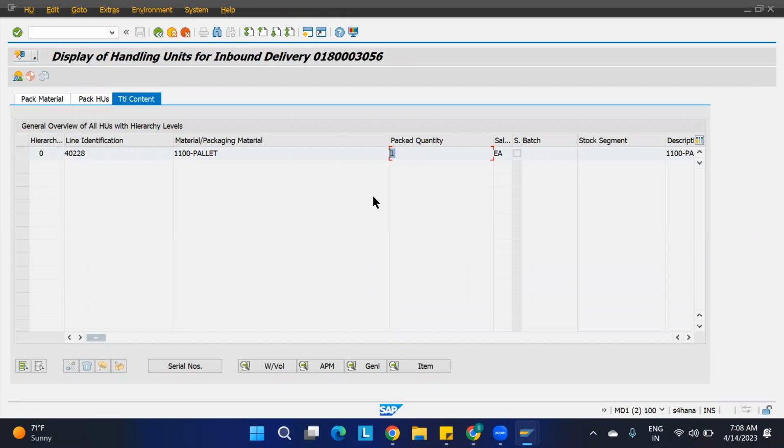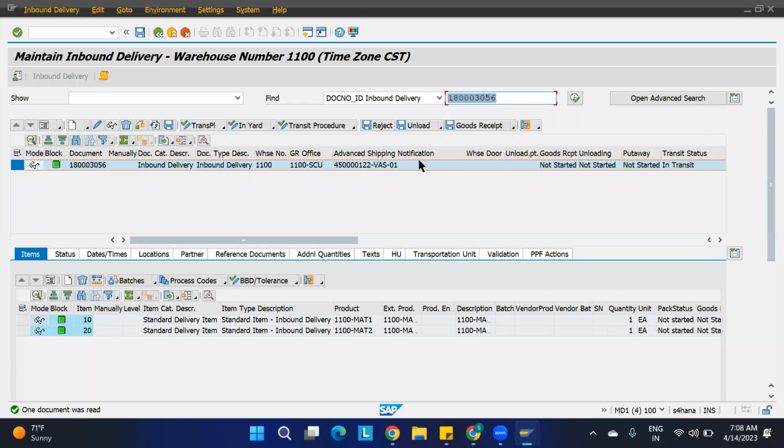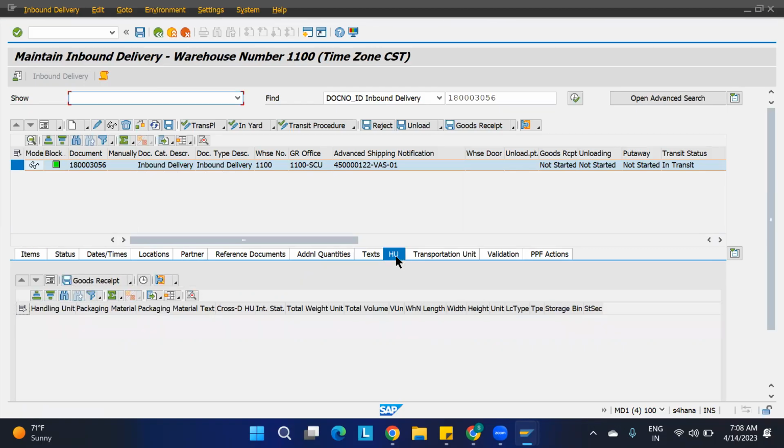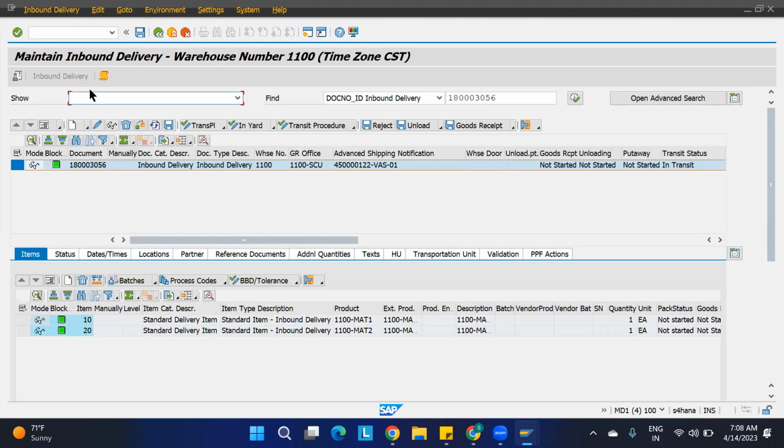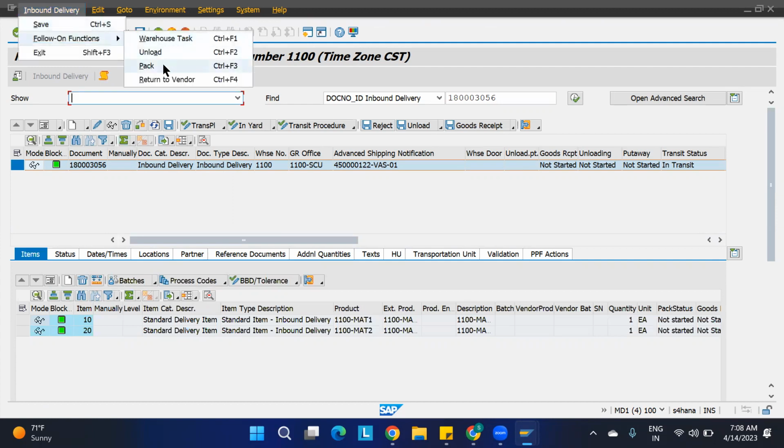Like that I'm telling. Or else you can check it here also. If you are checking this, just go to the HU. No HU is available because I have not packed them. So I forgot to click on the pack. What I'll do, I'll just pack it over here, not an issue. Go to the column functions, pack.